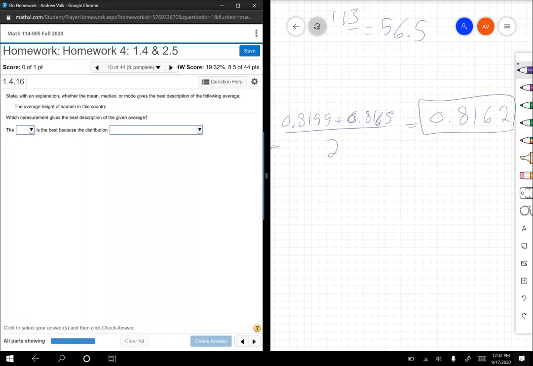All right, I'm going to do this one last one and be done. State the explanation whether mean, median, or mode gives the best description. The average height of women in this country. The average height of women gives the best distribution because I'm going to say mean, because it's probably symmetric with a single peak. There's a lot of variation, but women are about the same size usually.